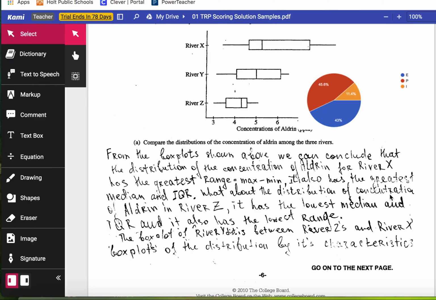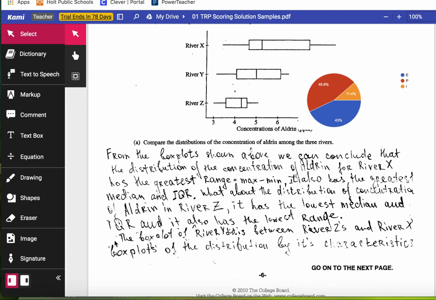What about the distribution of concentration of Aldrin in river Z? Now, if you're ever asking yourself a rhetorical question in the middle of a response, it's probably not a good idea. But that aside, it doesn't really matter. It doesn't take away from this response. It doesn't help it either. But he's saying river Z has the lowest median, and the IQR also has the lowest range. So this kid is also mentioning a correct statement, median and IQR and range. So this kid does a pretty good job of talking about spread and center.